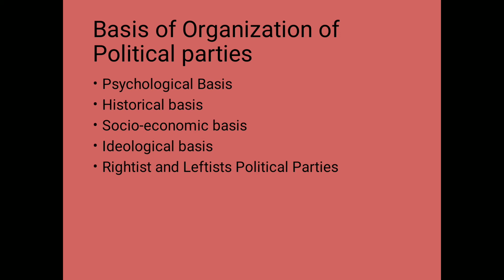Right? Human nature is the first and foremost basis which gives birth to at least two types of political party: conservative party and liberal party. Some persons are by nature conservative, they do not go in for change but accept the change when it comes. Such persons often get organized into a political party, that is the conservative party. There are others who are by nature liberal, pro-change and reformist. They also organize themselves as liberal or progressive or even radicalist, that is a liberal party.